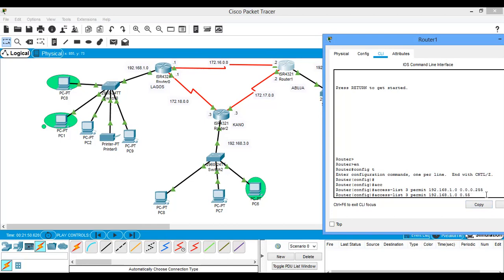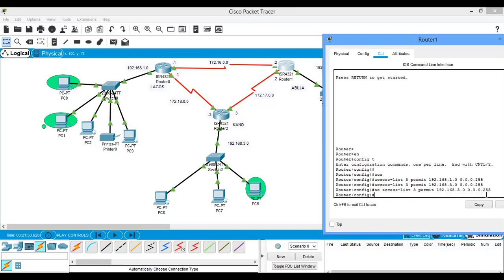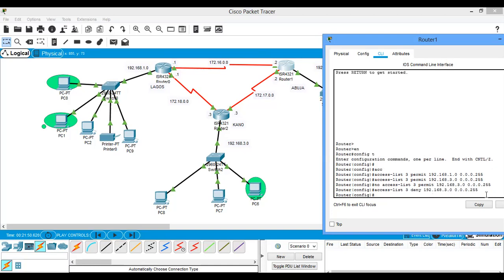So I've permitted that network, but I want to deny the network from Kano, which is 192.168.3.0 with wildcard 0.0.0.255. So I'm denying the network from Kano. Nobody from Kano can come into Abuja.